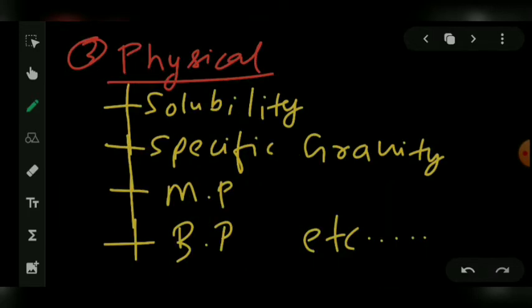Coming to the third one, that is physical evaluation. What we see in it is the solubility of the substance, the specific gravity of the substance, the melting point of the substance, the boiling point of the substance, and all the other things which come in physical evaluation. These are the most used and the most common features in physical evaluation.